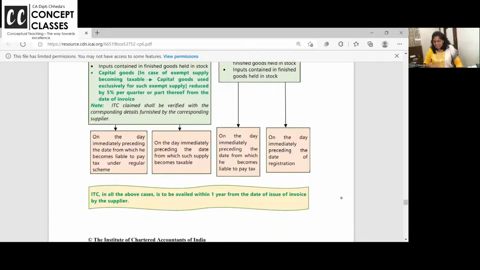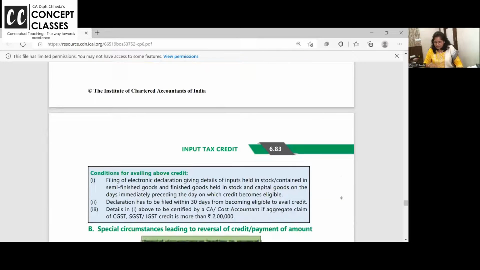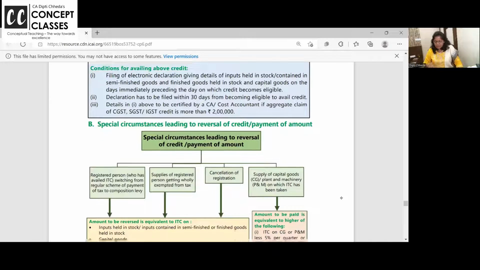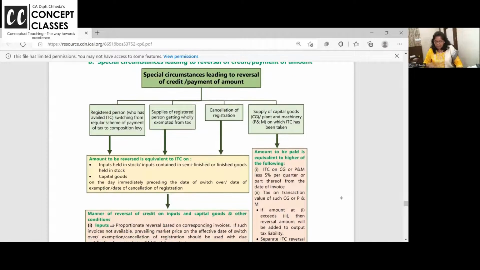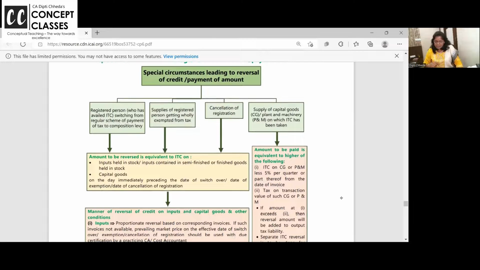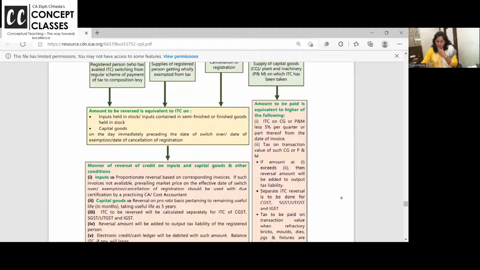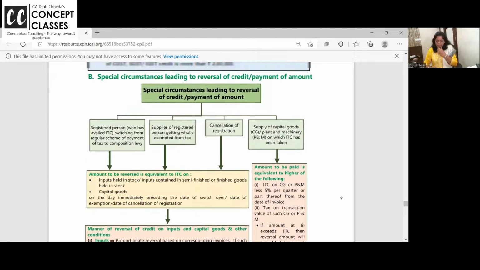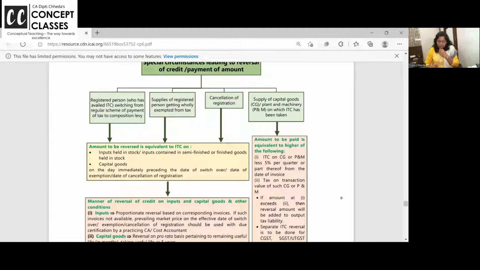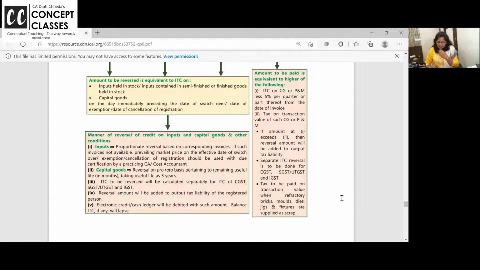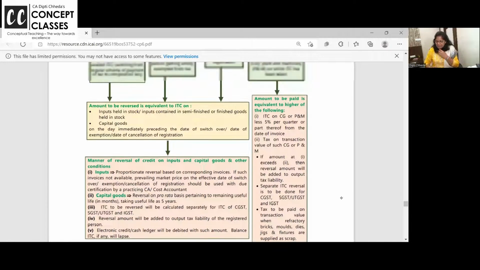And for all this, 180 days से 1 year से पुराना invoice नहीं चलेगा. And these are the details. 2 लाख से ऊपर ITC लेना है तो CA को report बनाना है. Special cases leading to reversal of the credit. Yes. Now you are switching. For the capital goods especially, reversal of the credit. You are switching from regular payment to the composition, registered, getting wholly exempt, cancellation of registration. ये सब केस में आप अगर शिफ्ट हो रहे हो तो सेम कंडीशंस है जो अभी आपको बताया.